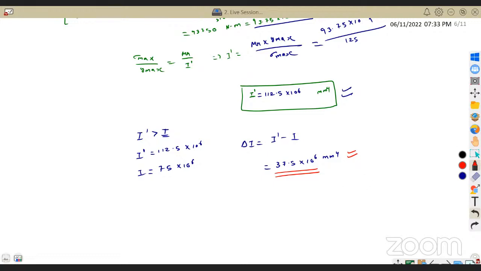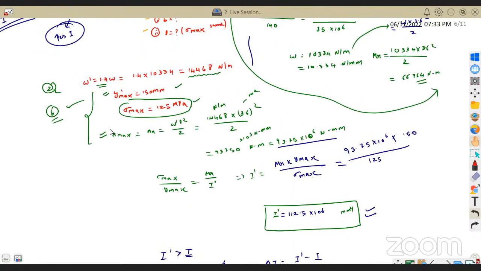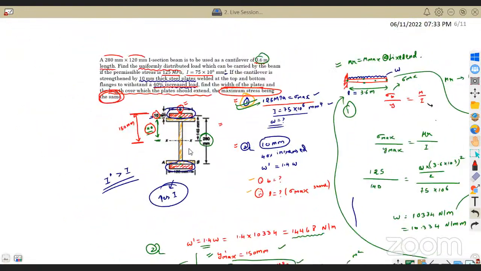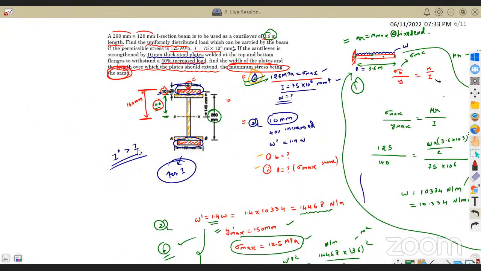So now let me go back. This question, as I said already, will be lengthy to explain, but we have no choice. We have to go through these types of questions.